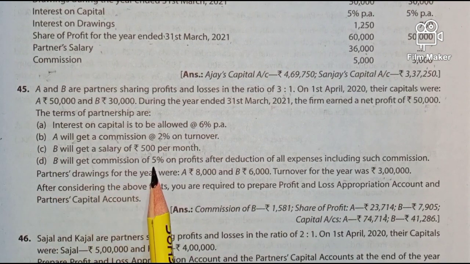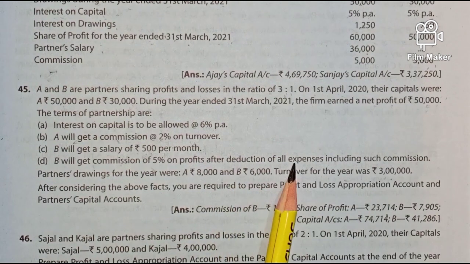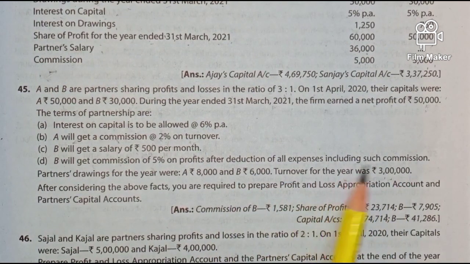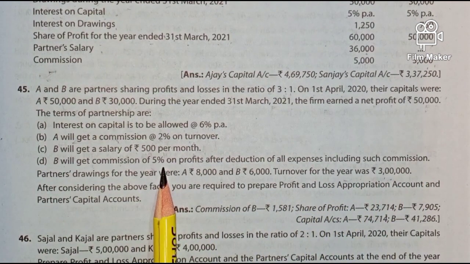Now B will get commission of 5% on profits after deduction of all expenses including such commission. When the words including such commission are given, what we have to do is follow the formula for calculating the commission.